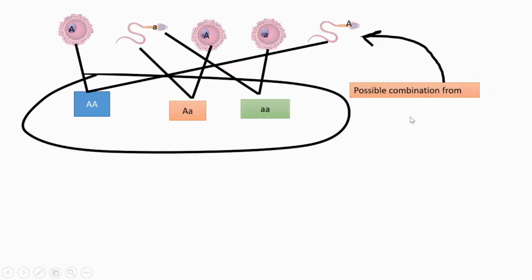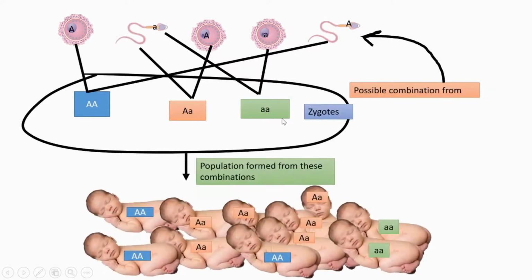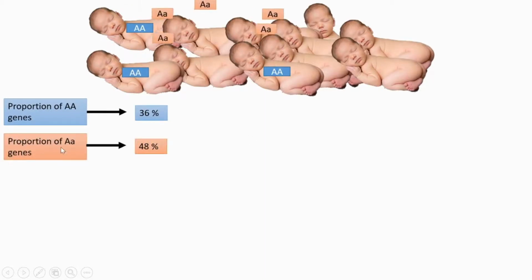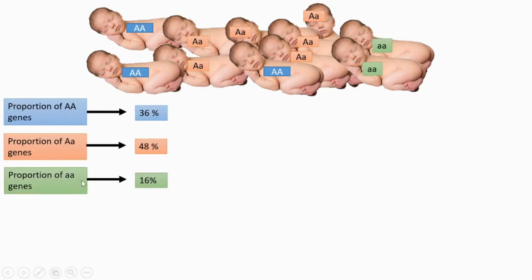These are the possible combinations of zygotes out of these gametes. As a result, the population formed from these combinations is of such a type. What is the proportion? The proportion of AA will be 36%, capital A small a will be 48%, and small a small a will be 16%.